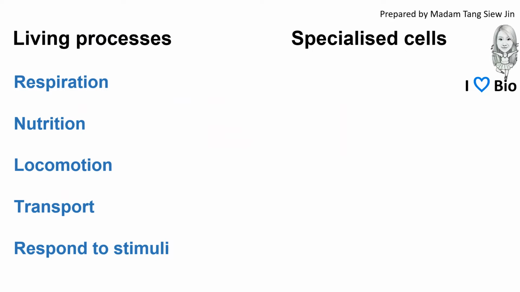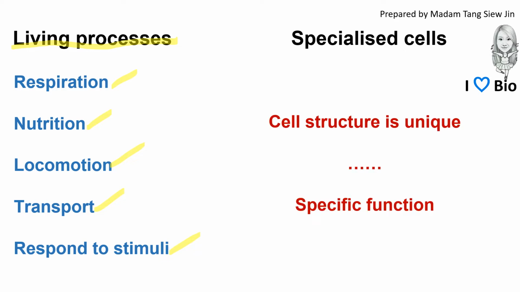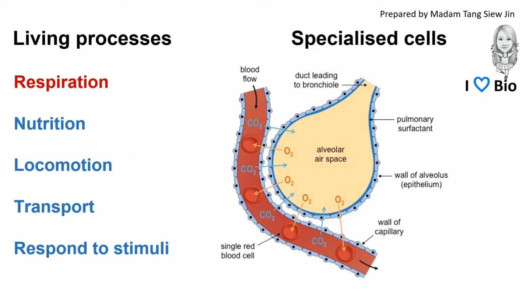Of course, multicellular organisms are able to carry out different living processes like respiration, nutrition, locomotion, transport, and respond to stimuli. And it involves different specialized cells, and the cell structure is very unique for the specific function.